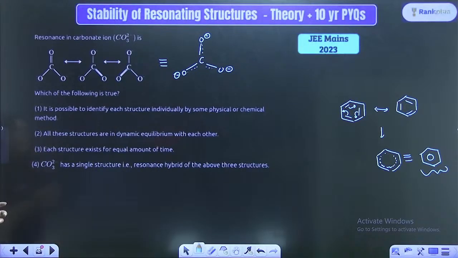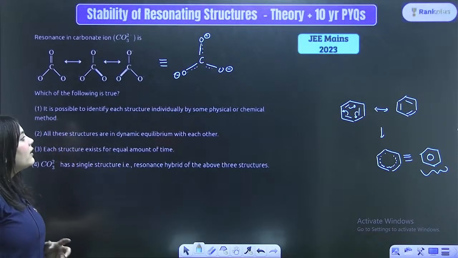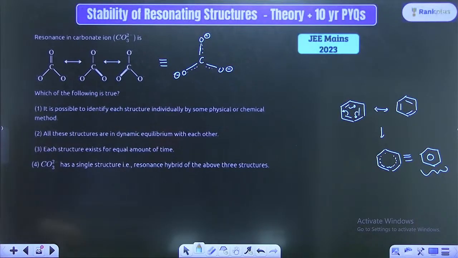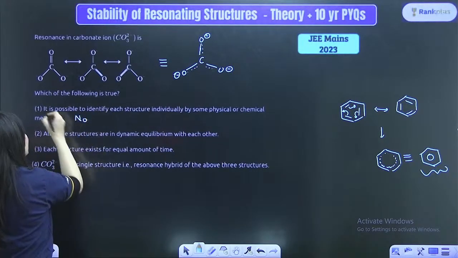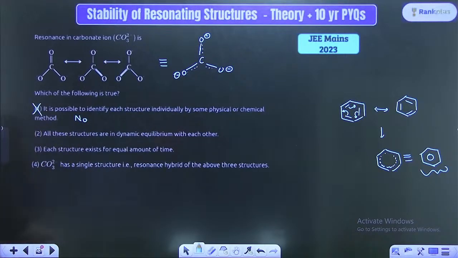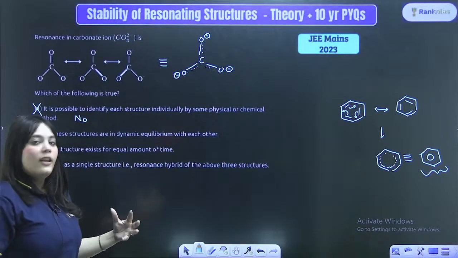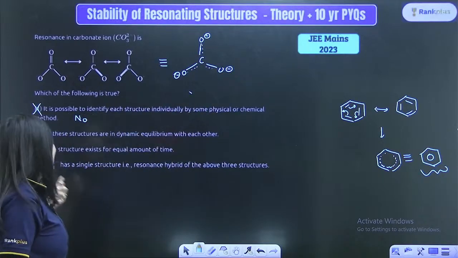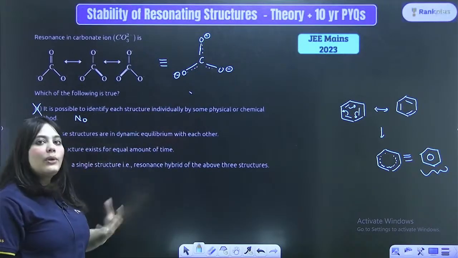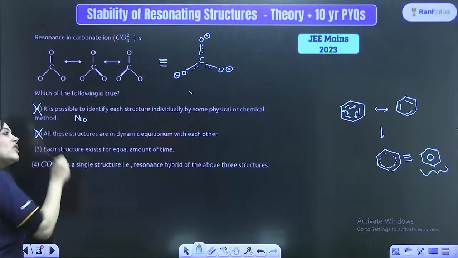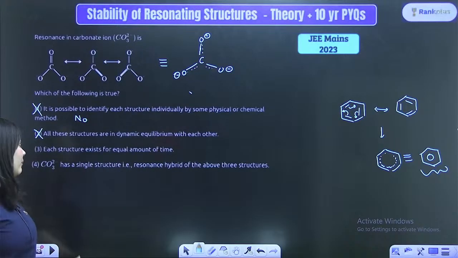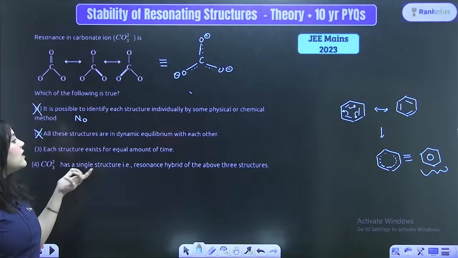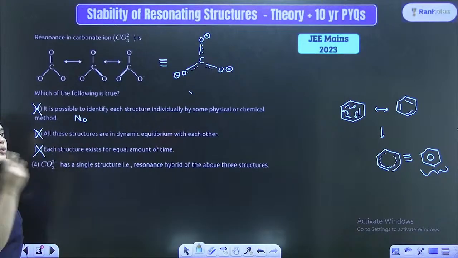So which of the following is true? It is possible to identify each structure individually by some physical or chemical method. It is asking, is it possible to identify any of these structures? The answer is no, it is not possible. This is definitely not true, because these structures are hypothetical. We have made them in our head. What actually exists is just the resonance hybrid. Next is, all these structures are in dynamic equilibrium with each other. False statement, these structures do not even exist to be in dynamic equilibrium with each other. They are not in dynamic equilibrium. Next, each structure exists for equal amount of time. False statement, no, these structures do not even exist.